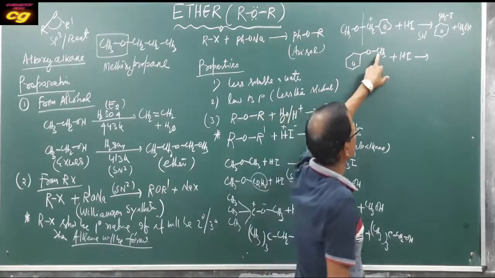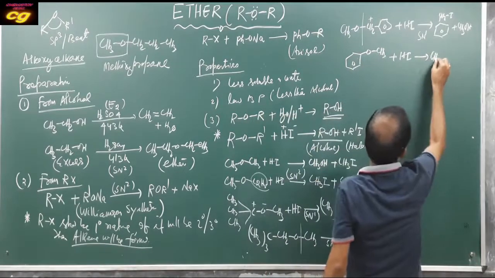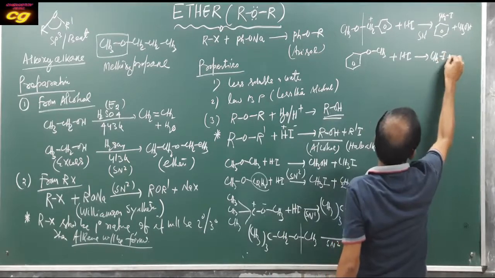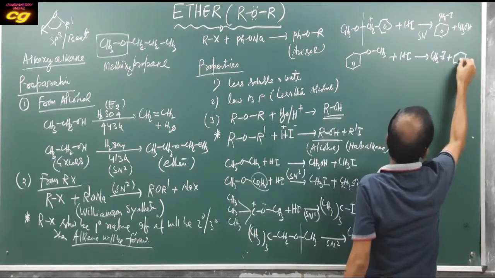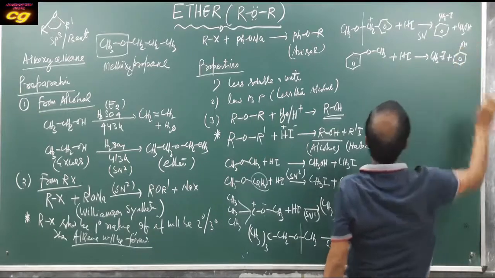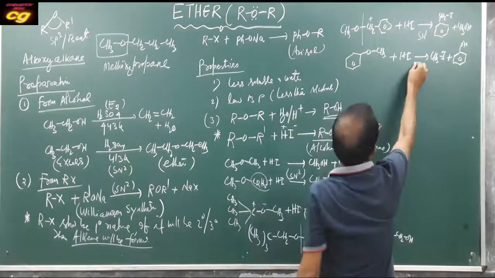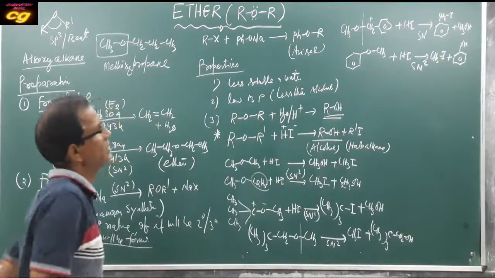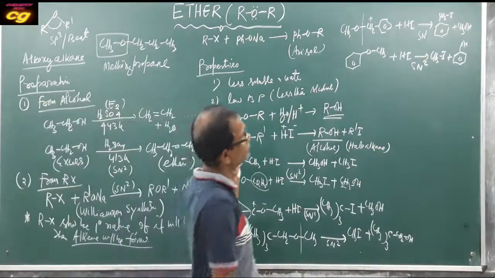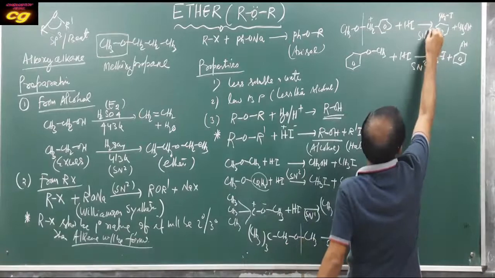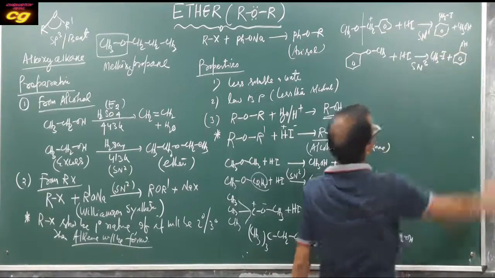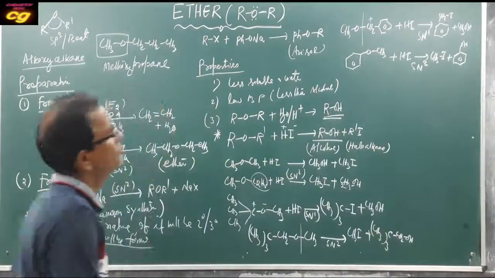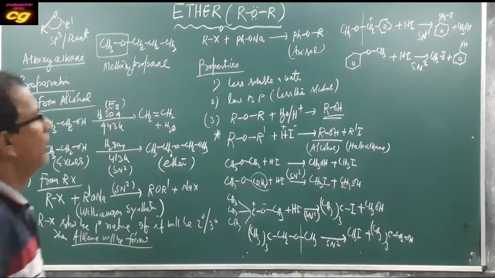So I minus attacks here, and the product is CH3I plus phenol. So it is the SN2 mechanism. Carbocation not forming means SN2 mechanism. If a carbocation is produced, that is the SN1 mechanism. So this is the technique for the mechanism of the reaction.